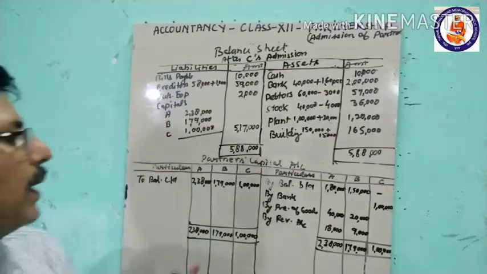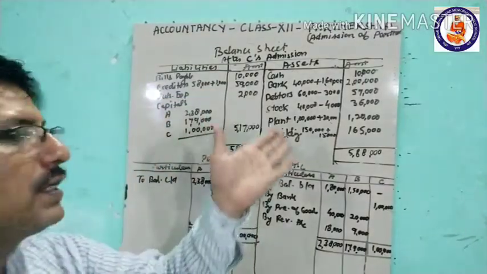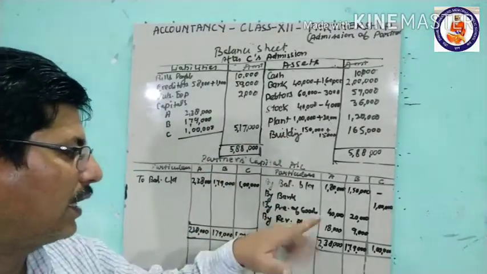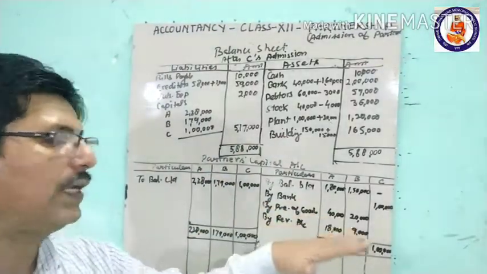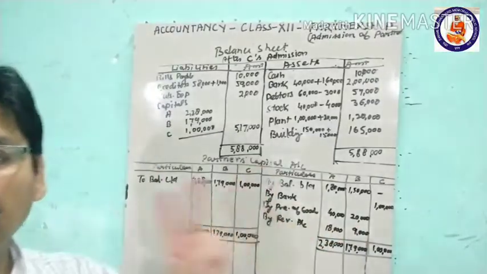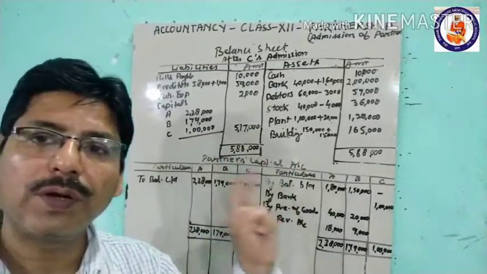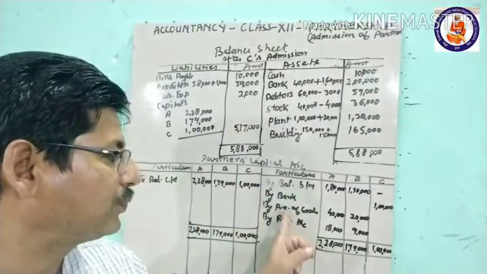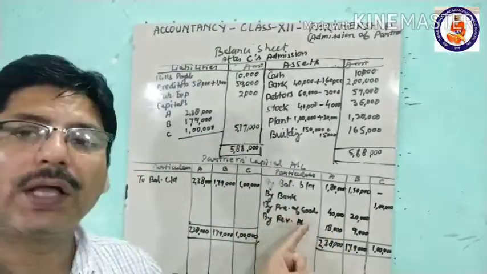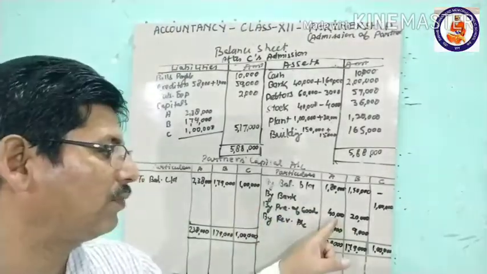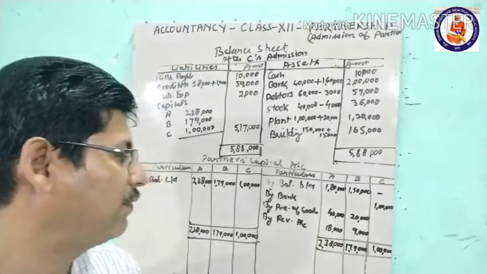So this is the journal entry, and then the premium of goodwill is distributed between the old partners in their sacrificing ratio. So premium of goodwill account debit to A's capital account and B's capital account, 40,000 and 20,000 respectively.